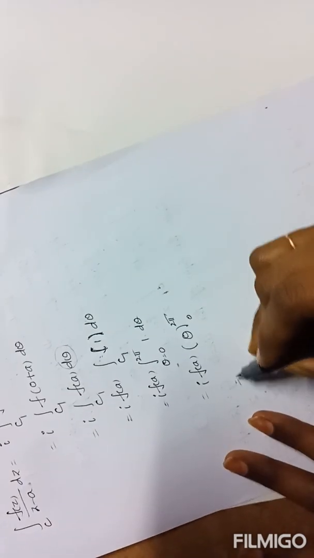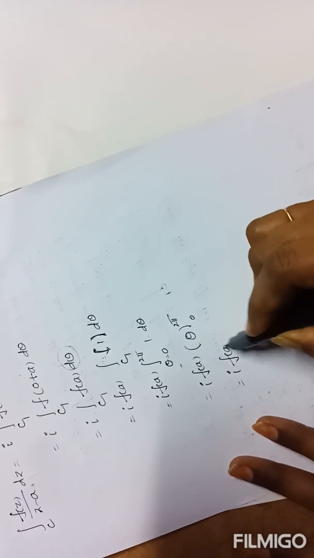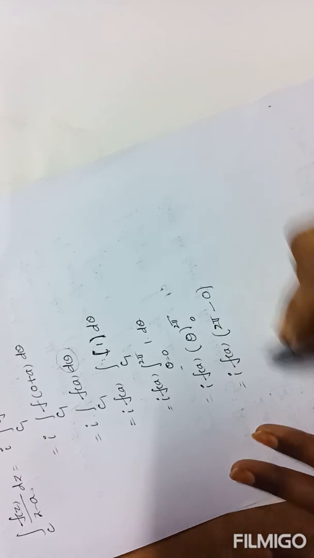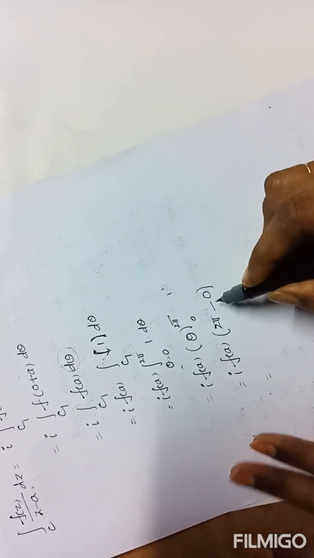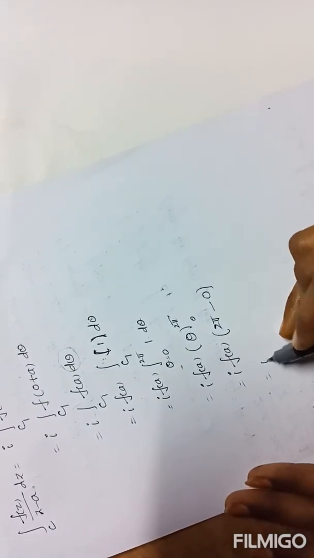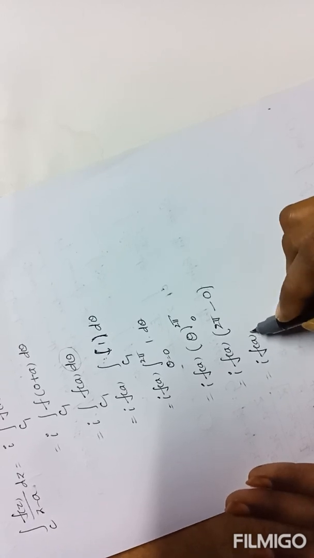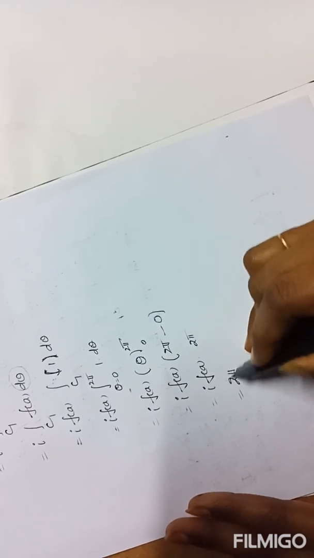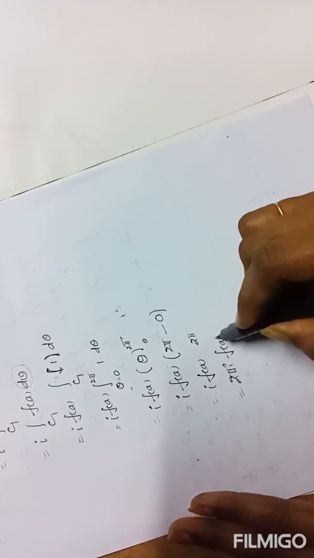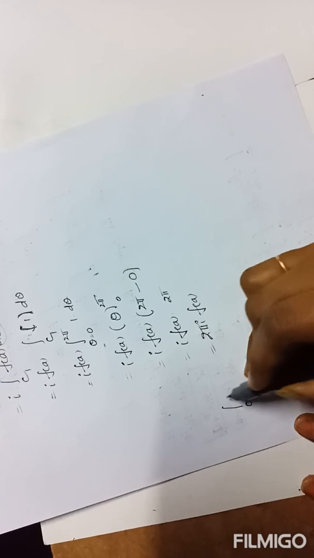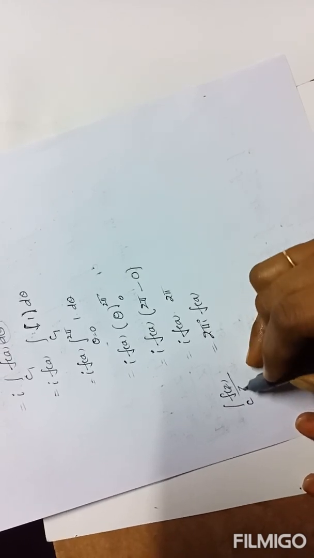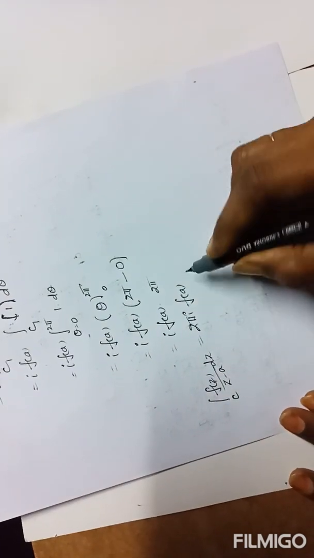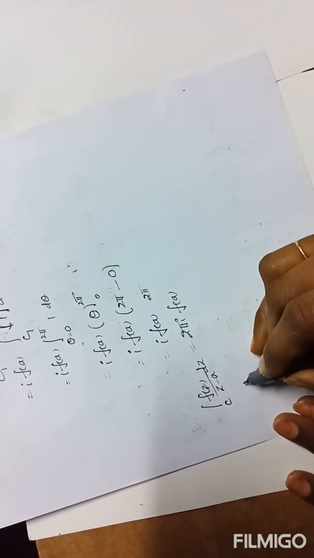That equals i times f of a times the upper limit 2 pi minus the lower limit 0, so totally 2 pi only is there. Now i f of a times 2 pi is written as 2 pi i f of a, which equals the integral over C of f of z by z minus a dz. As per the statement, the same result is 2 pi i f of a.